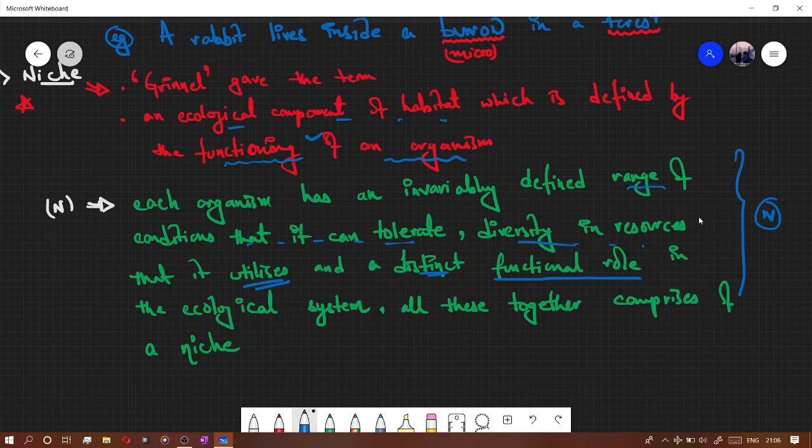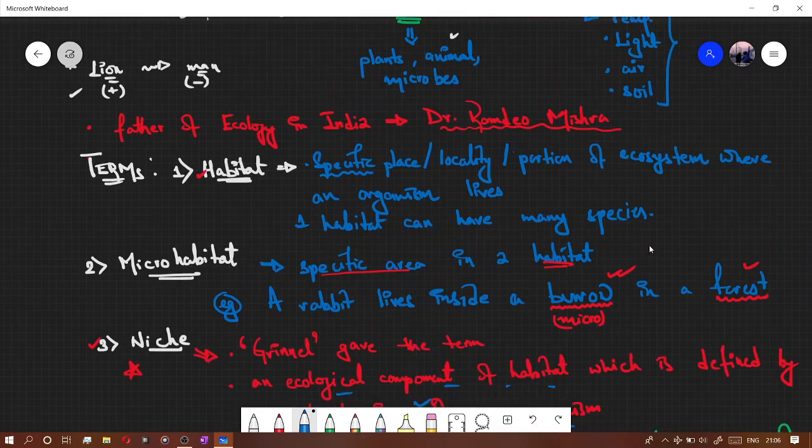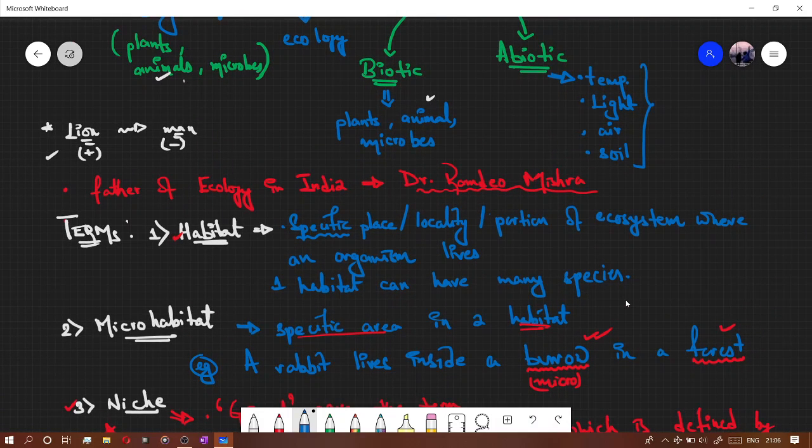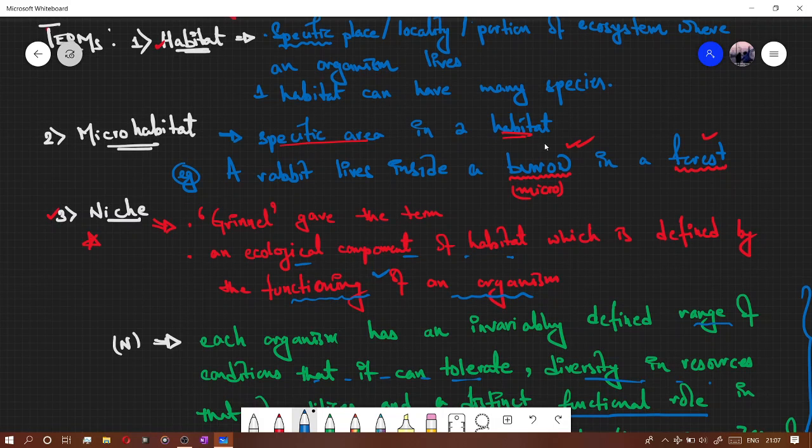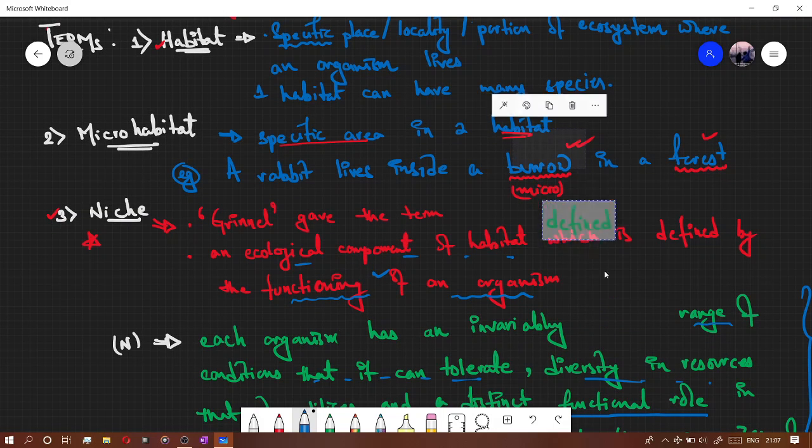Also, I just remembered, the father of ecology in India, the name Ramdev Mishra, is given at the start of the chapter of ecology. So this is very important. Don't forget Ramdev Mishra. It might seem out of syllabus, but it is relevant because it is written. So do not skip that. I'm sorry.